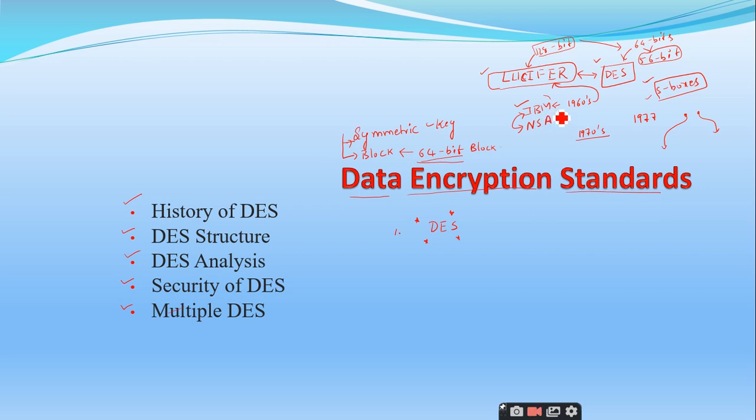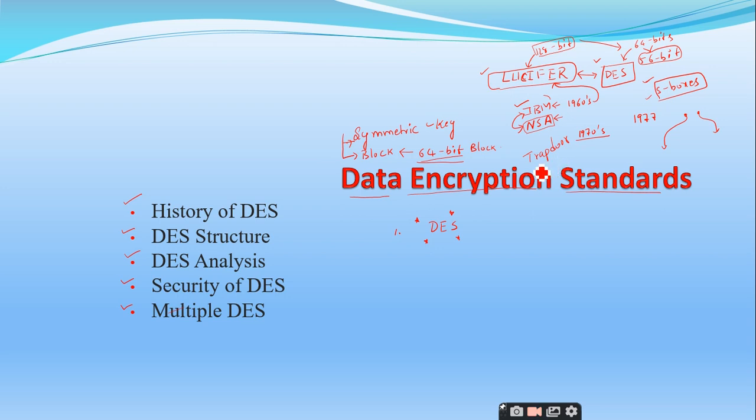So what happened to DES is that people got the wrong interpretation. They thought that NSA was planning to put a trapdoor, so whoever uses this DES algorithm, they can easily decrypt the actual data and know the plain text.